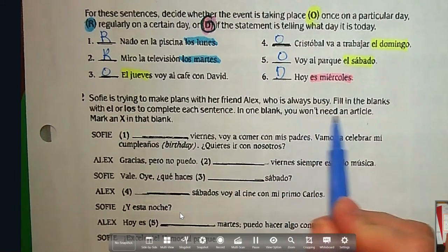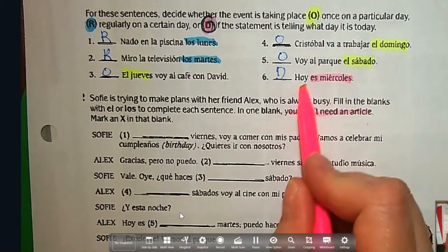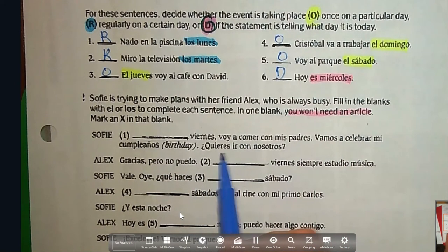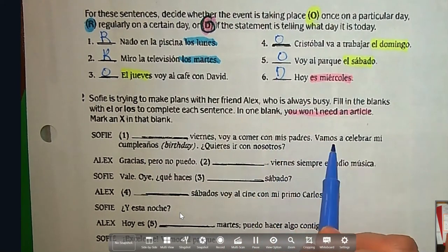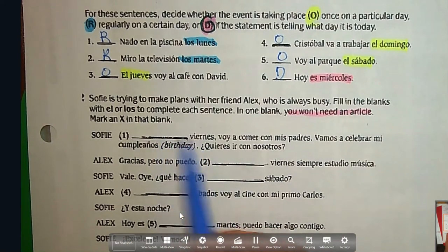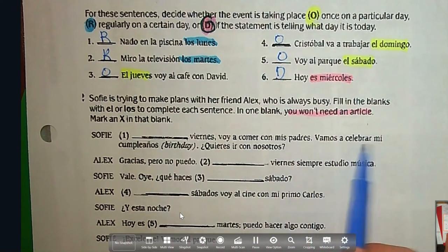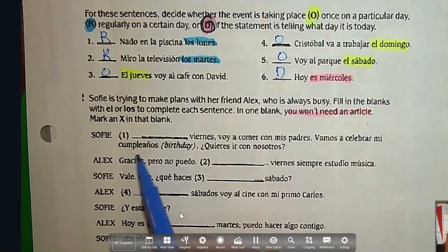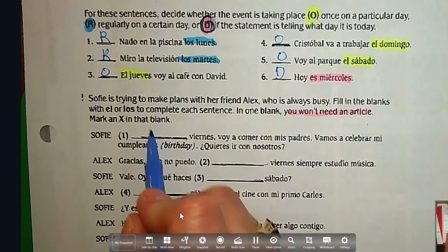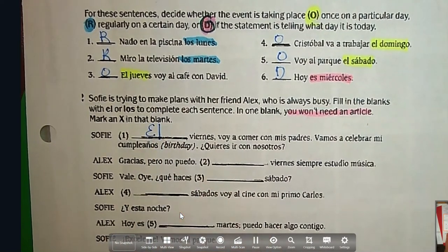So when would we not need an article? That would be when we are saying just what day it is, right? Hoy es miércoles. We don't need an article there. Número 1. Blank viernes voy a comer con mis padres. Vamos a celebrar mi cumpleaños. So, on Friday or on Fridays, I go to eat with my parents. We are going to celebrate my birthday. Okay, so your birthday, does that happen every Friday? No, it only happens once, right? So to indicate that it's only one on a particular day, we say el viernes.